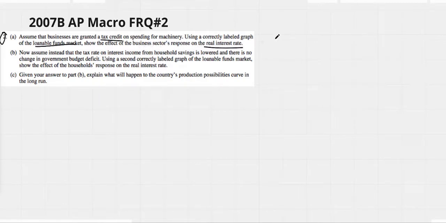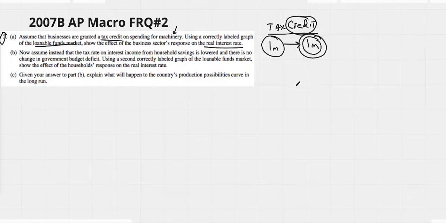real interest rate. So first of all, understand that a tax credit is the idea that for whatever it's for, I guess this is for machinery. If a business spent $1 million on new machinery, at the end of the year, tax year, the government would give them that $1 million back. It's a tax credit. It's the idea that whatever you would spend on machinery, at the end of the year, the government would give it back to you, that whole $1 million. So you could assume that if I was going to get free machinery and the government was going to pay for it, it tends to be an incentive to buy more machinery.